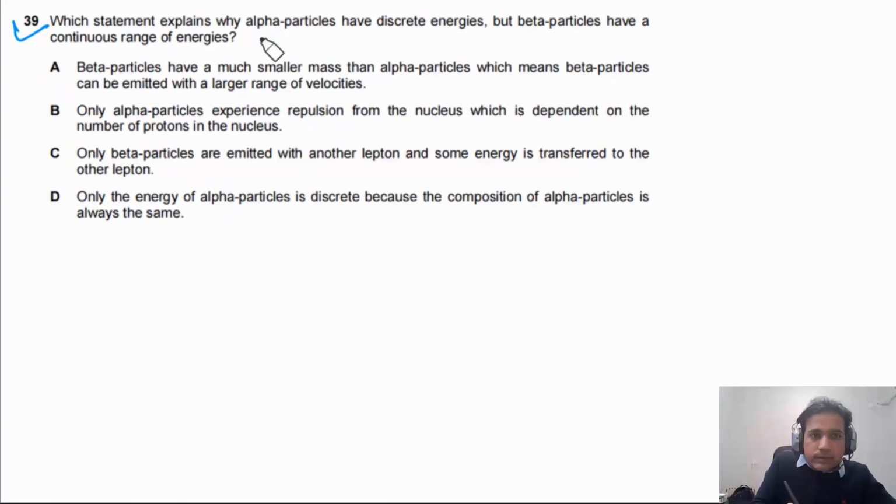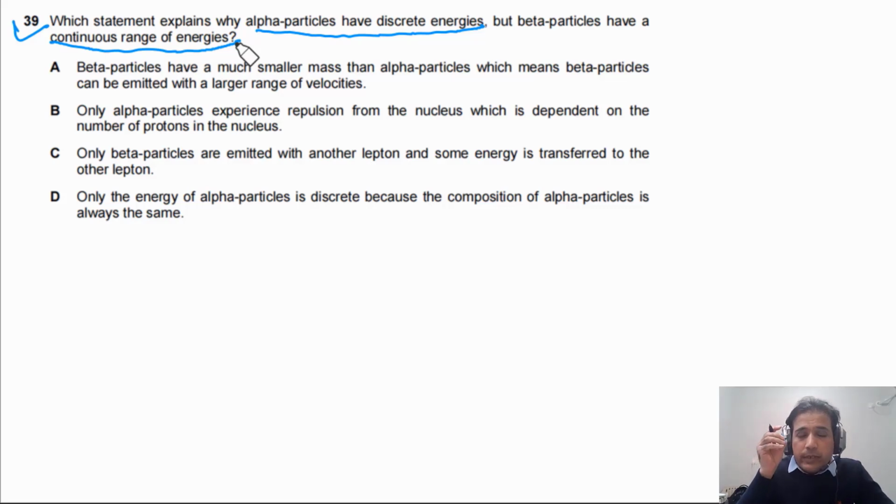Question 39 says, which statement explains why alpha particles have discrete energies but beta particles have a continuous range of energy? This is a very common type of question. You will see it in long questions, meaning Paper 2, and also in Paper 1. So let's first try to understand the kinds of decay.